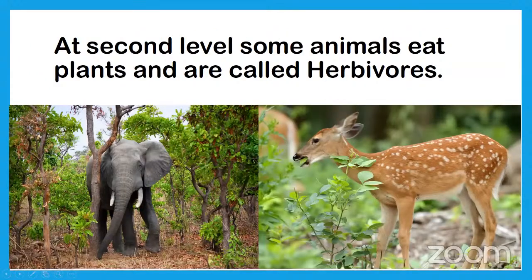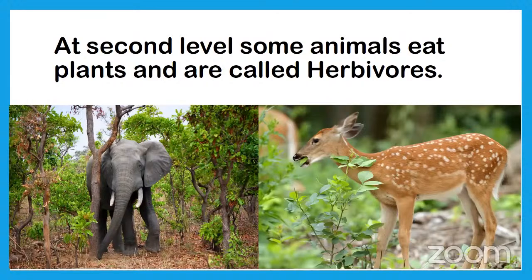See, what are these animals? In a food chain, in the first step, producers occupy, and in the second level, some animals eat plants and are called herbivores. Second step lo em vastai food chain lo ante herbivores vastai. Herbivores depend on what, children? Herbivores depend on food. Which type of food? Whether it is plant food or animal food.